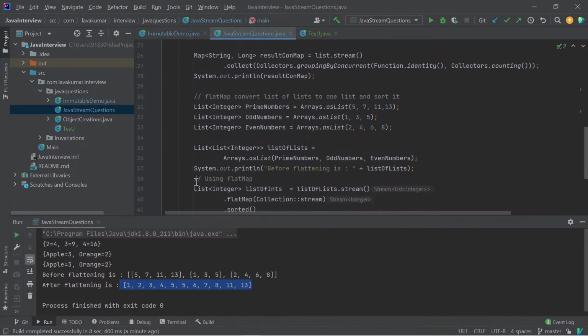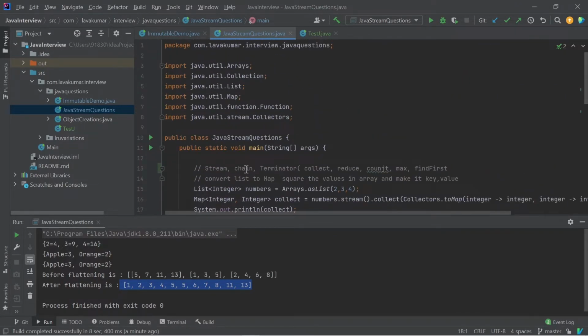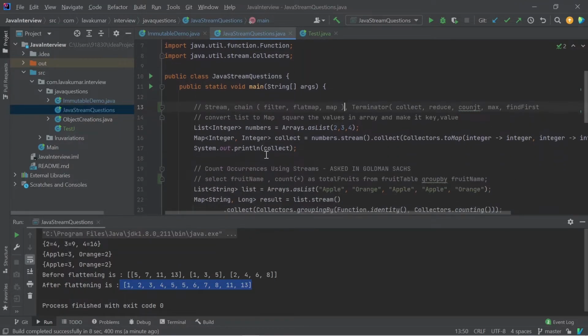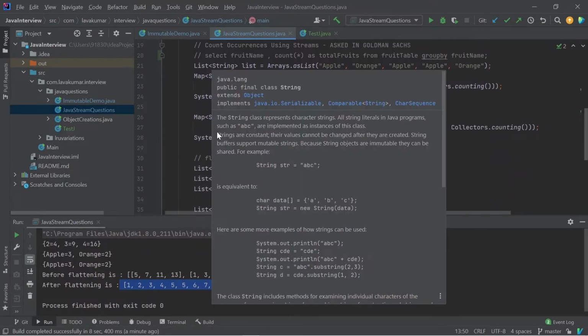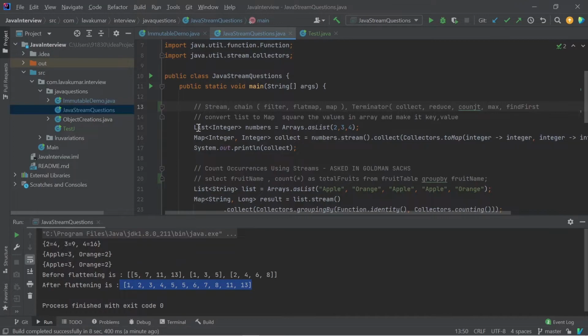We can answer that we have many linkages: filters, flatMaps, maps, and a lot more in the linkage process. So you can go through a glimpse of how Java streams work, and you can get a lot of questions on that.